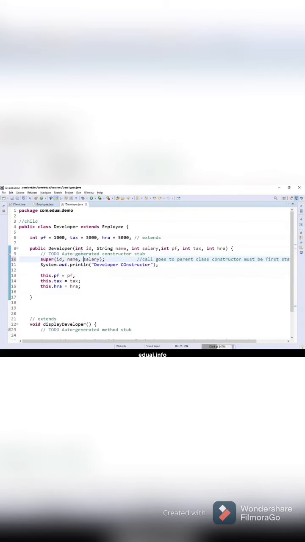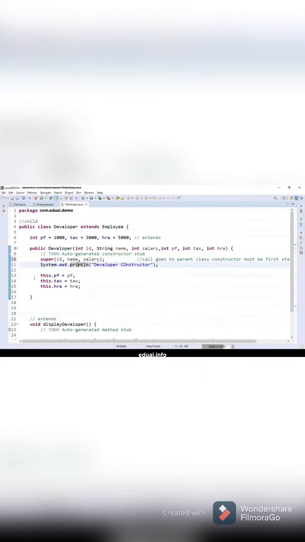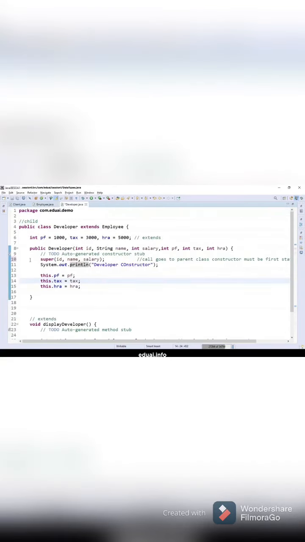Alright, so let's see how the call goes. From here all the values will get copied in developer. So here it will come, and then 3 values. From here you are doing chaining, so from here it will jump to employee, and the values will get copied here. This gets executed. Values from ID will get copied to the employee ID, employee name, employee salary, like this. It will come back to developer, and then the developer's values will get copied. So the parent constructor first, and then the child constructor. And how we are doing chaining is with the help of super.